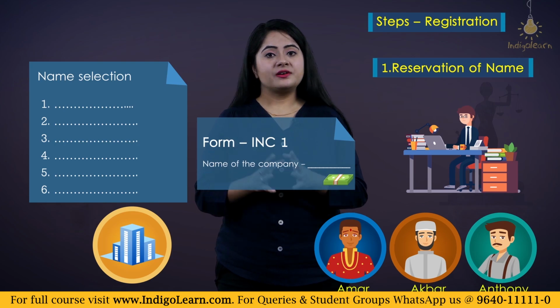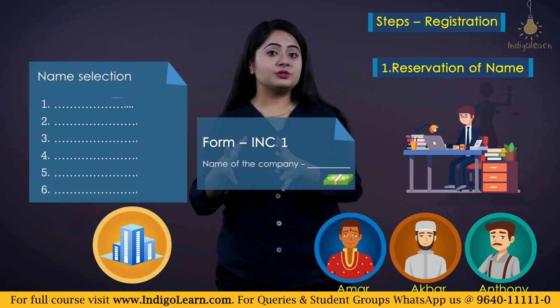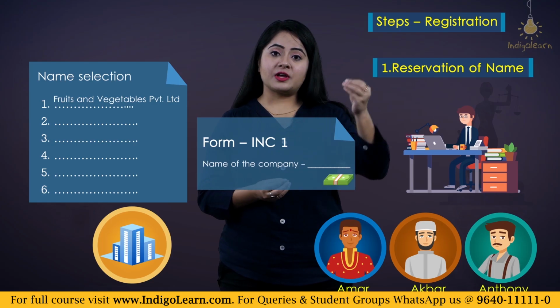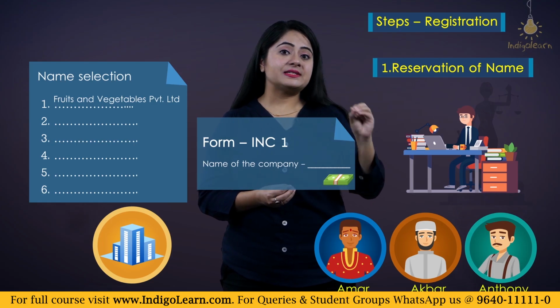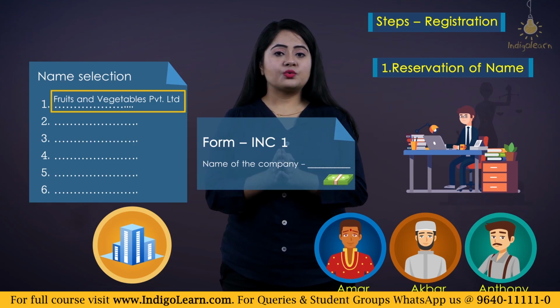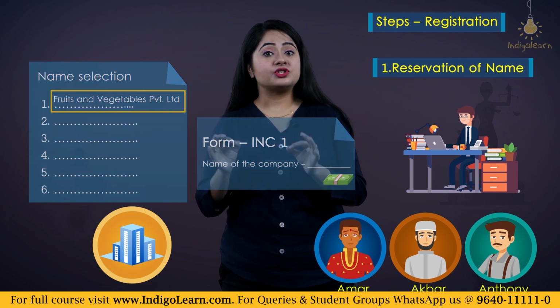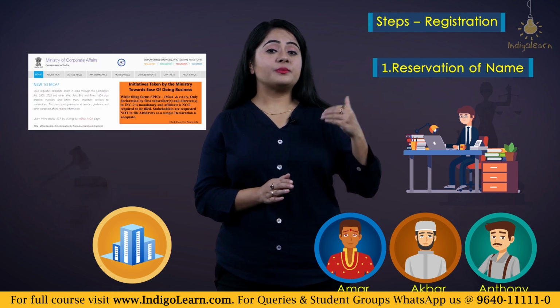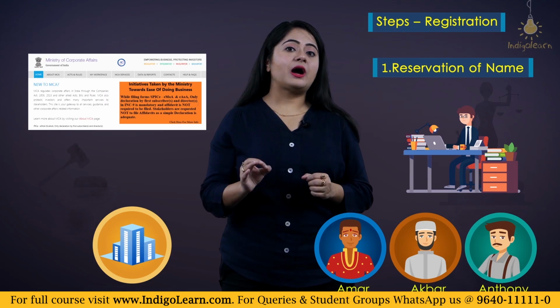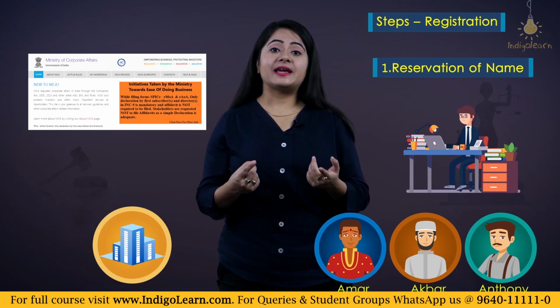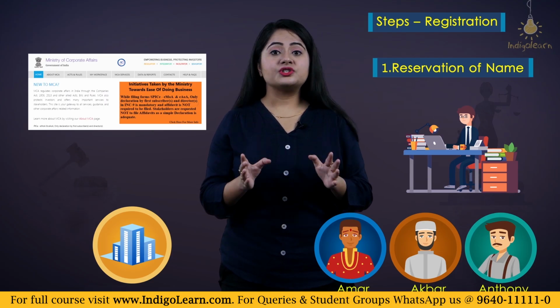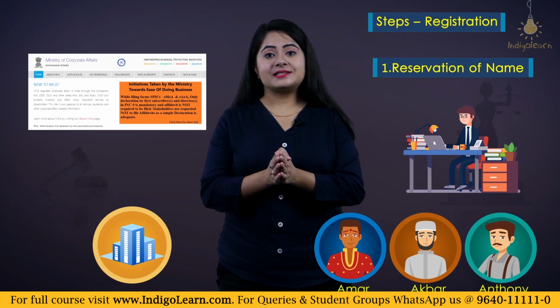So suppose we have reserved the name Fruits and Vegetables Private Limited. So this was one of the 6 names and it got selected by the MCA. So what does that mean? See, this form is submitted on the site of mca.gov.in. So when this form is submitted, then one of the names out of the 6 names will be selected by the registrar. That is, it might get selected online.